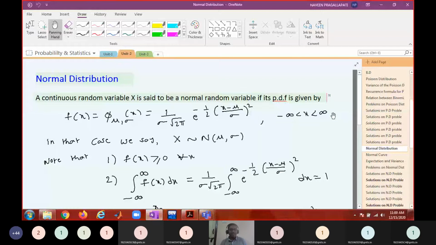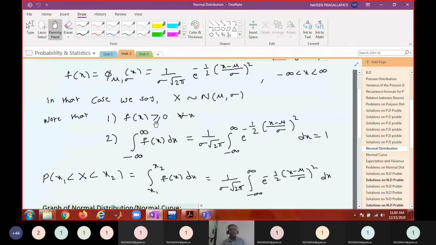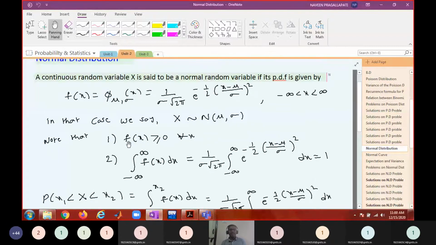where x varies from minus infinity to infinity. Initially we understood that sigma and mu are some symbols. For two parameters mu and sigma, for given parameters mu and sigma, this is how a density function is defined. Again, we verified whether this can actually be called a density function or not. Density function should have these two properties: it should be non-negative, and total integration must be 1.